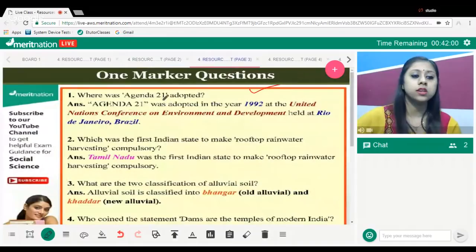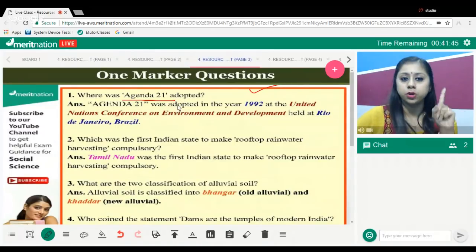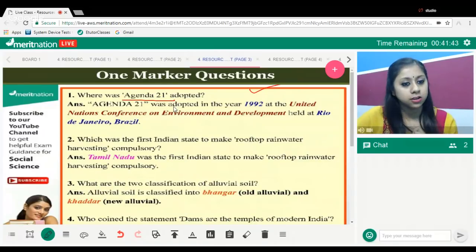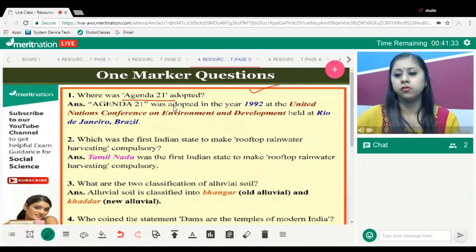The first one is that where was the Agenda 21 adopted? Fine, where was the Agenda 21 adopted? I had already mentioned, and I told you all in the first session only, map is going to come from four chapters. One chapter from history, that is nationalism in India, other three from geography, minerals and energy resources, manufacturing industries, and lifelines. Fine.